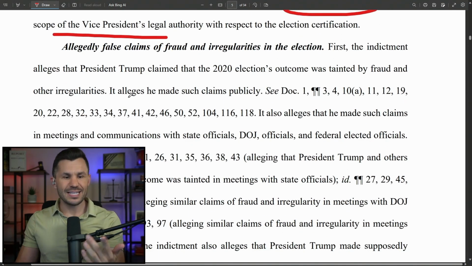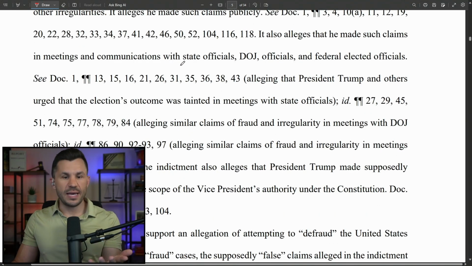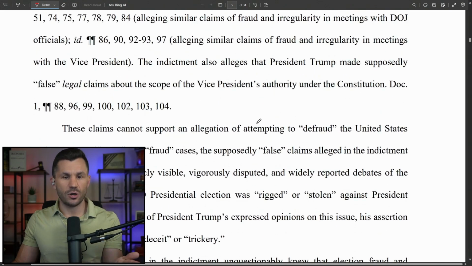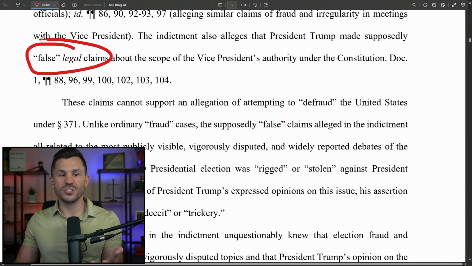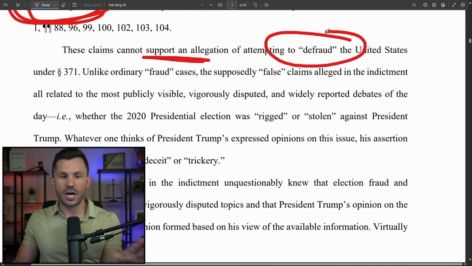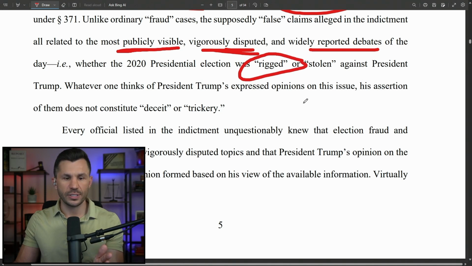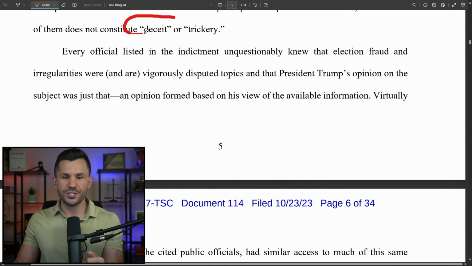They say first, that Trump said that the outcome was tainted by fraud is essentially illegal. They say that he made the claims after meetings and in meetings with state officials, DOJ people, and all of the other people. They said that his false legal claims were problematic. But those things that he said cannot support any allegation of defrauding the United States. The supposedly false claims in Jack Smith's indictment all relate to publicly visible, vigorously disputed, widely reported debates of the day. Half the country was talking about rigged and stolen elections. Therefore, this is not at all deceit or trickery, right?